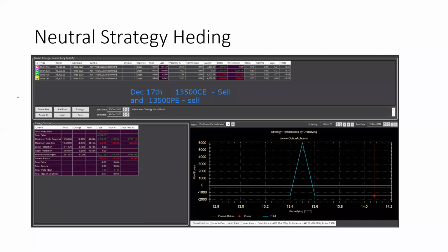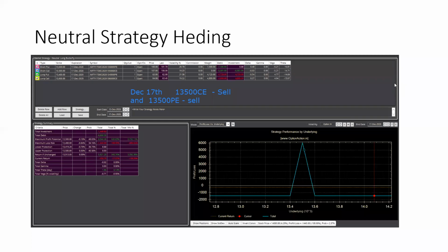Likewise, hedged strangle is nothing but an iron condor strategy. So likewise, every hedging strategy has its own name. Now this is for an option seller strategy. Let's go for an option buyer strategy.